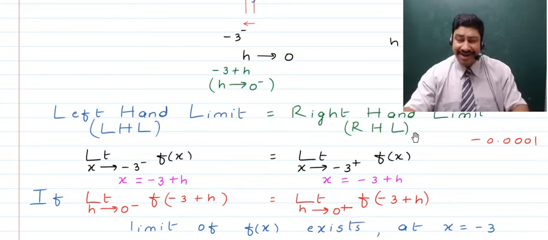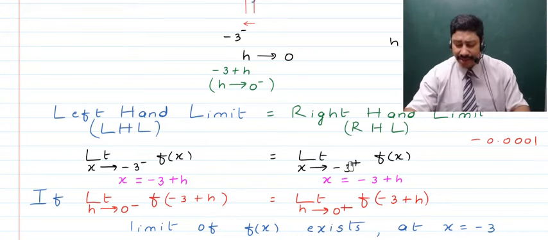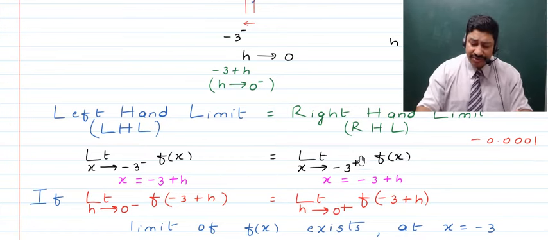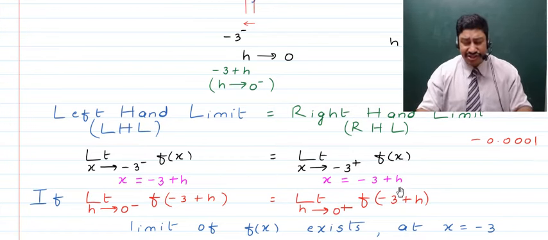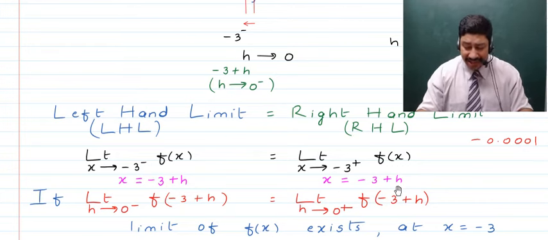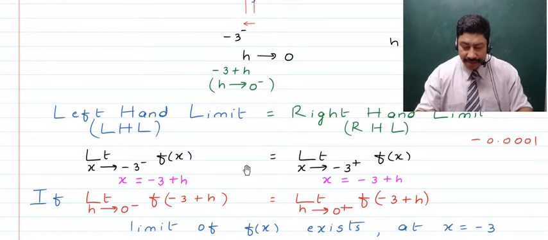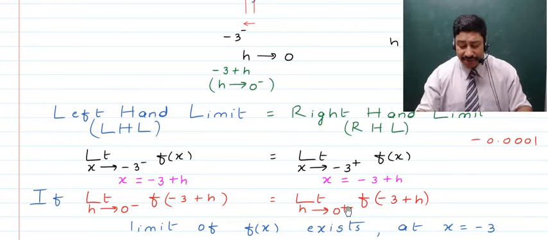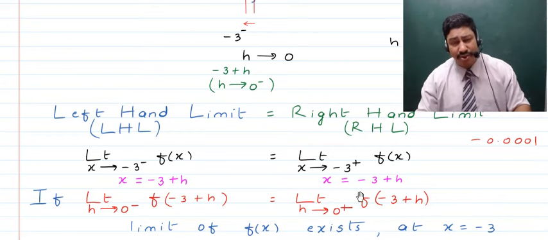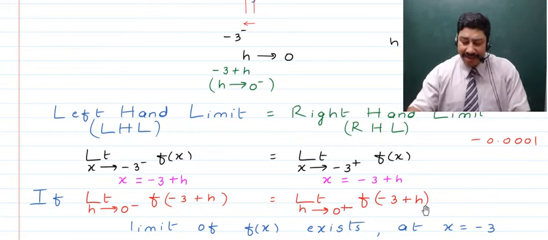Now when we talk about the right hand limit, it has to be on the right hand side of minus 3. As such, it will be limit x tending to minus 3 plus f of x, right? Now this minus 3 plus can be written in terms of h, as x can now be written as minus 3 plus h, although both of these resemble the same, but because h is changing once for the left hand limit 0 minus, and in the second case for the right hand limit 0 plus, so as such f of minus 3 plus h will now give the value of the function at a point which is on the right side, or at a value which is slightly greater than minus 3, right?